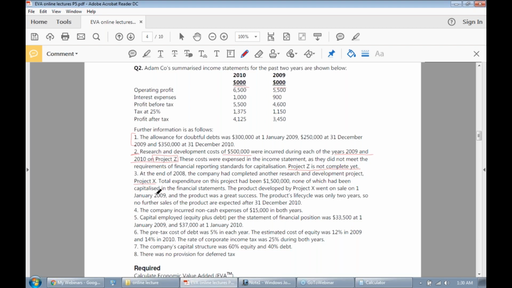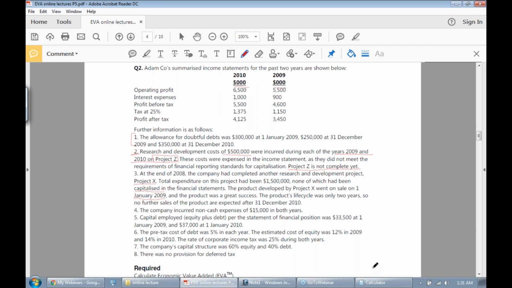So this project also has not been capitalized, probably for certain reasons. The product developed by Project X went on sale on 1st January 2009, and the product was a great success.